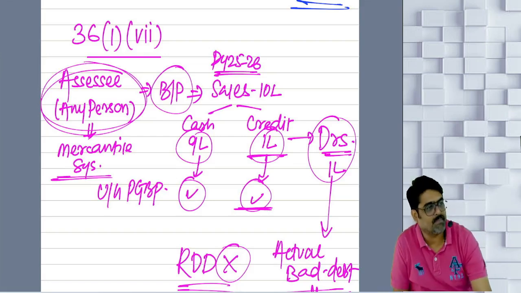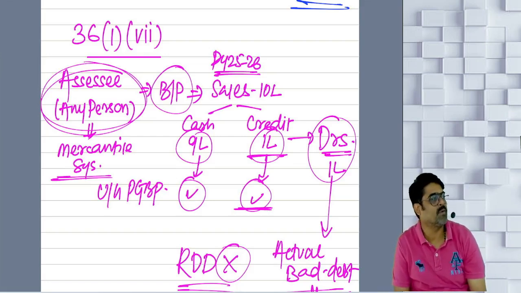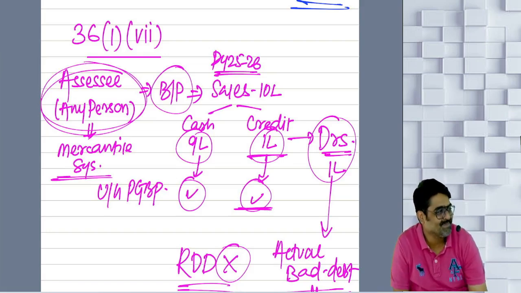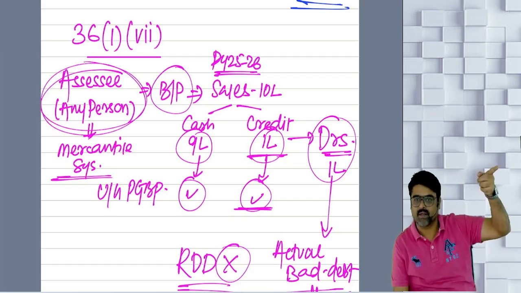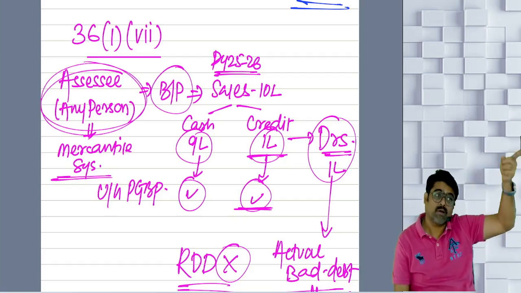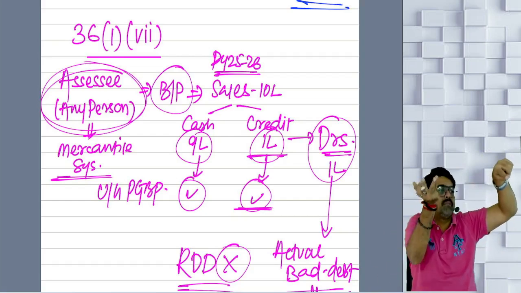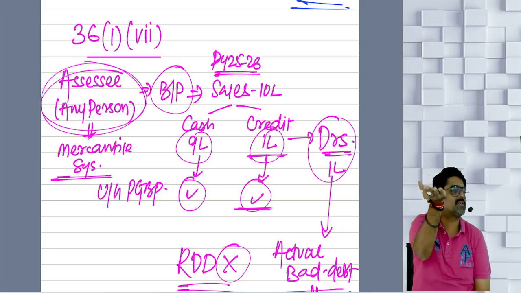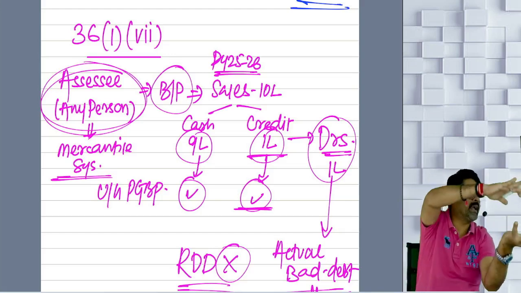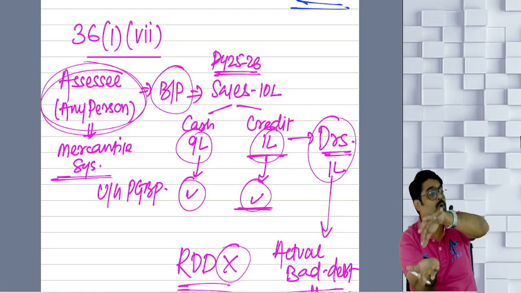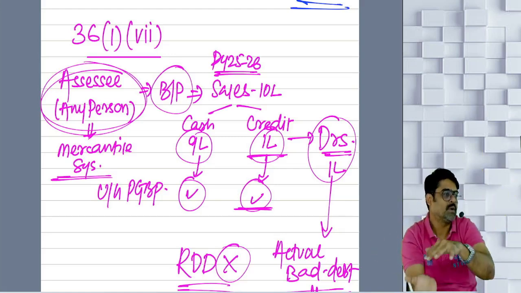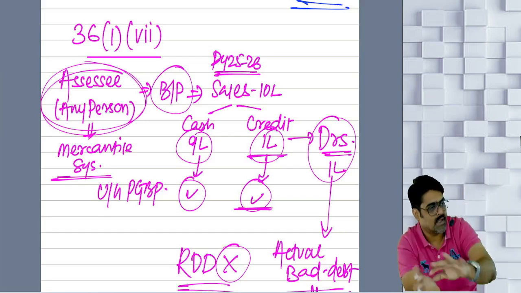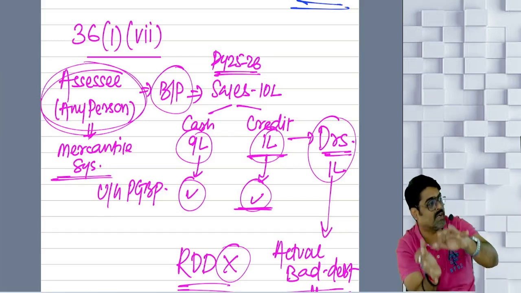Bad debt recovery can happen. Then at that time, it will be taxable as your deemed PGBP income. First 1 lakh will be your income. Hello? First 1 lakh was your income. Then 1 lakh irrecoverable, meaning bad debt. So 1 lakh was allowed as a deduction. So first 1 lakh was taken as your income, then that 1 lakh was reduced. Taken as your income, then allowed as a deduction.